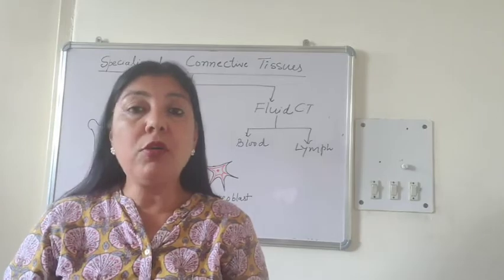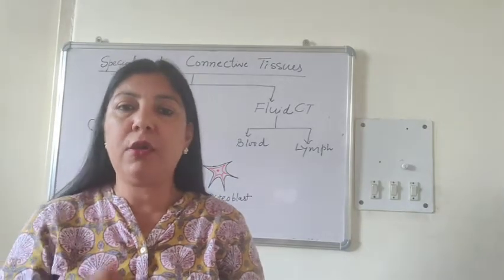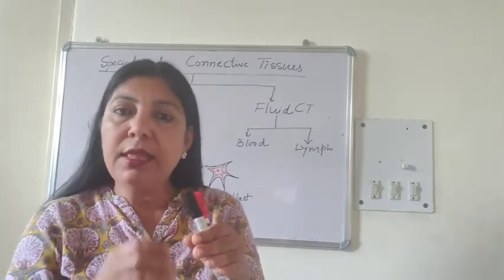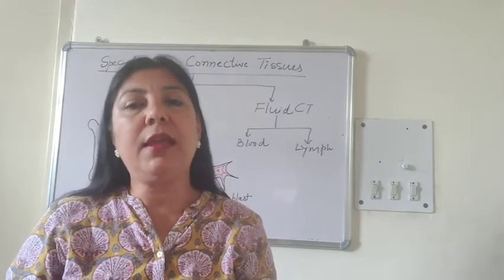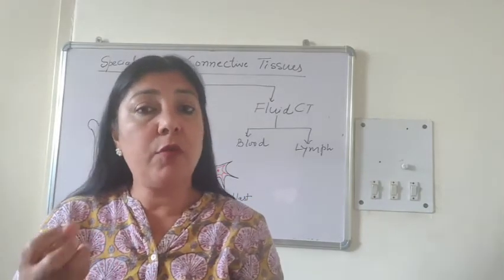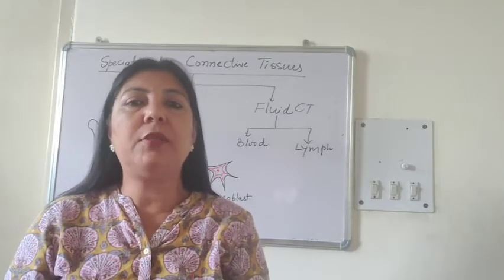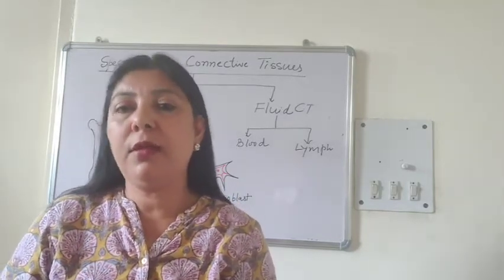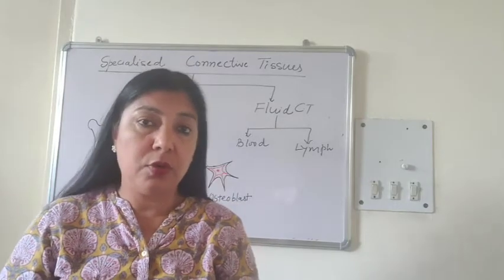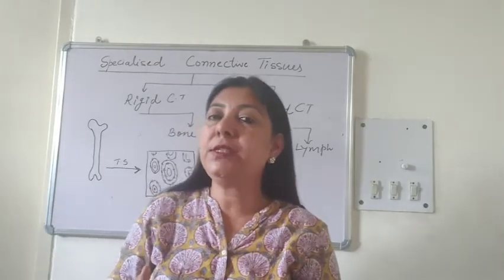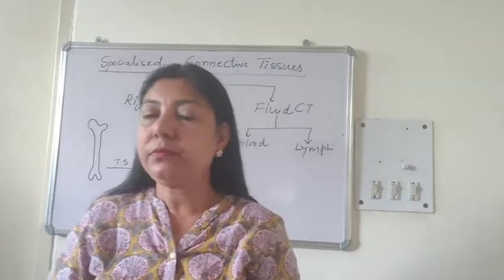Also, the long bones have got cavity, they are hollow bones, and in the cavity there is the formation of bone marrow. These bone marrow are responsible for the production of blood cells. So, now let us study the histology of bones.